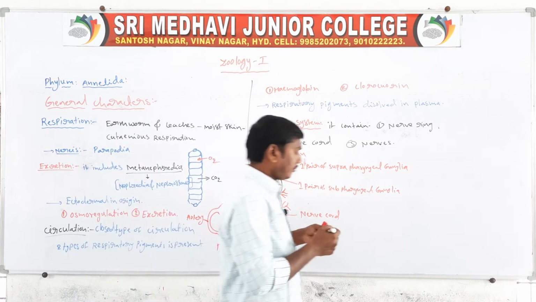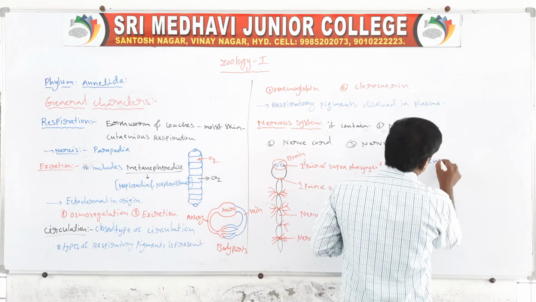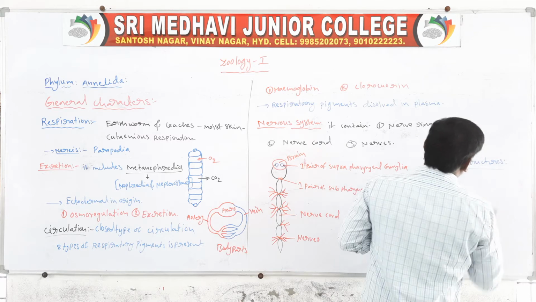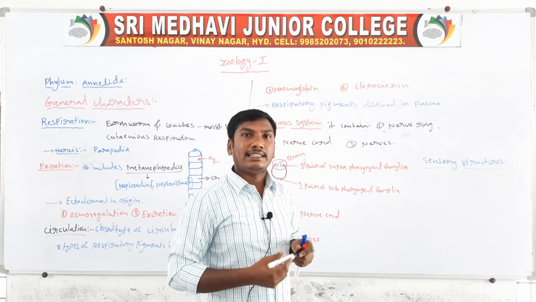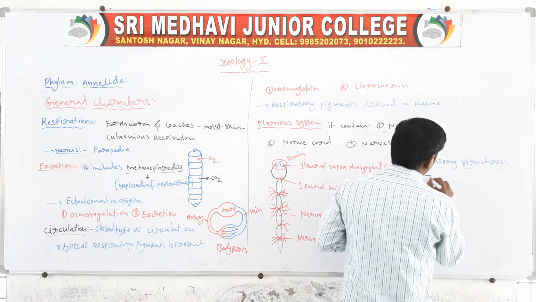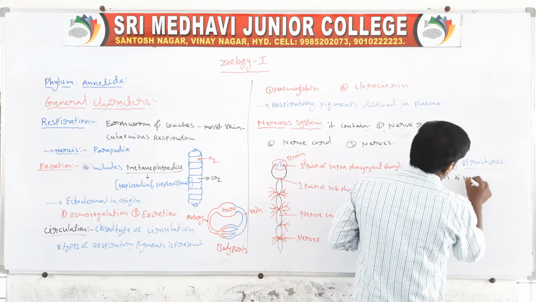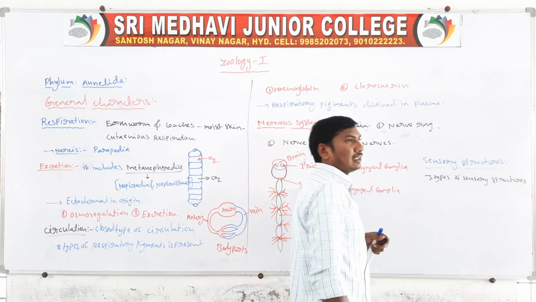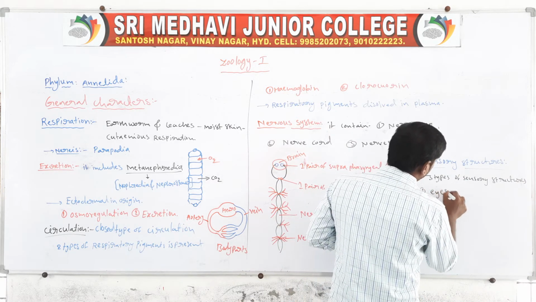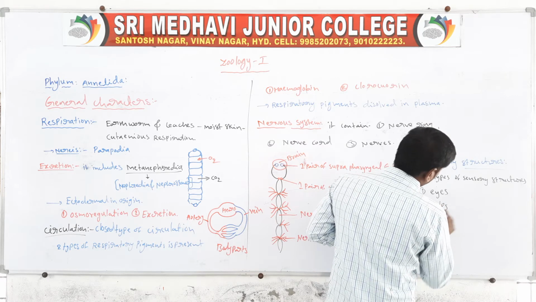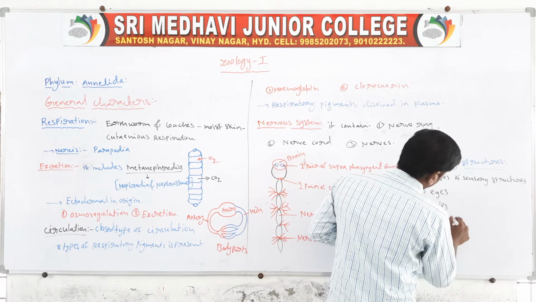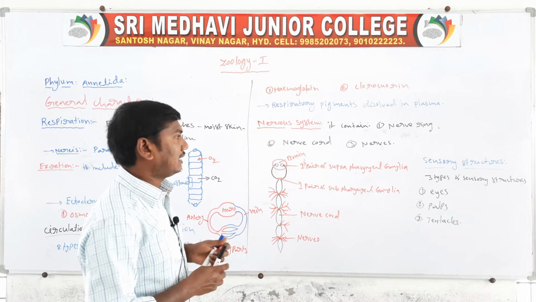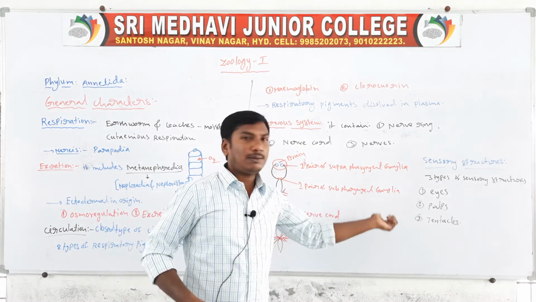Next, sensory organs. Phylum Annelida contains three types of sensory structures: eyes, palps, and tentacles.